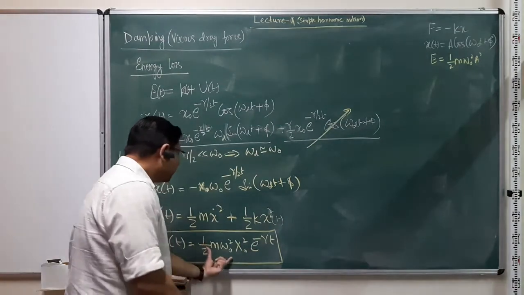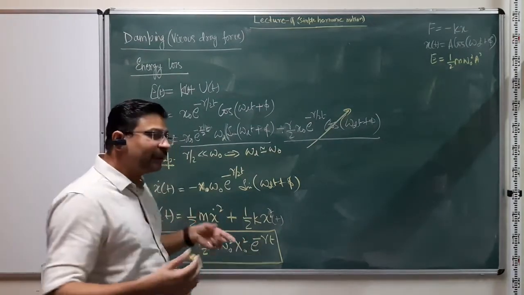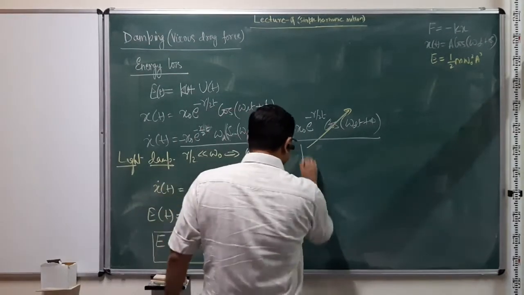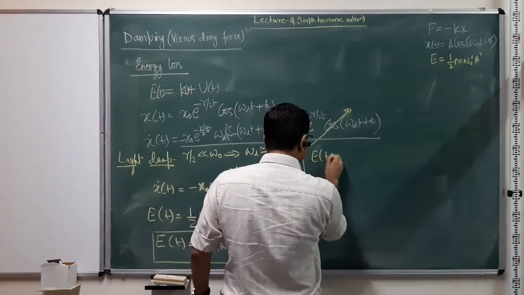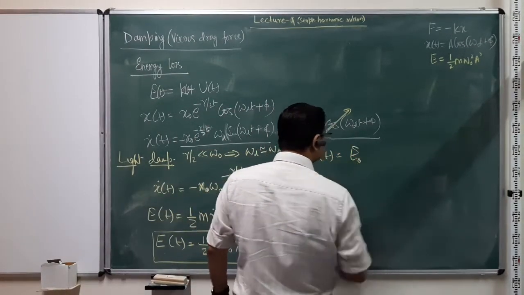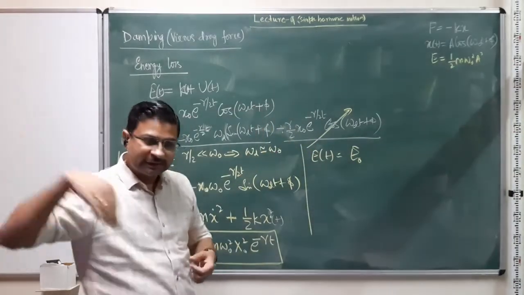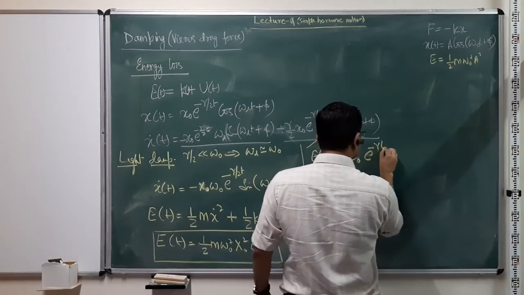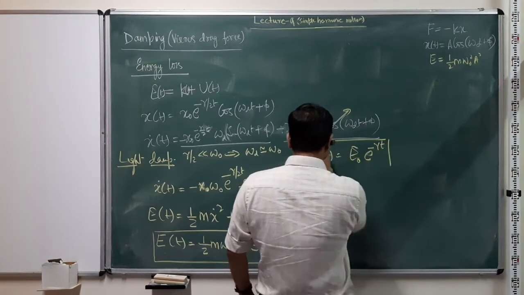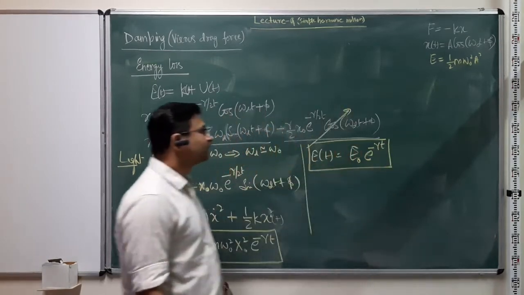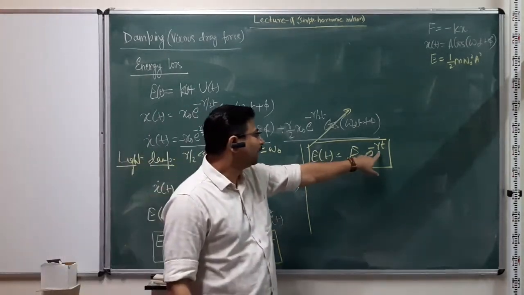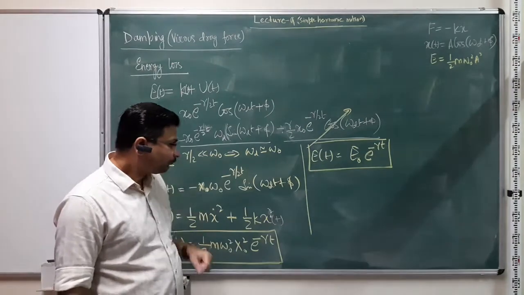With the damping, some initial energy is going to change. So we can take this as the initial energy, and write E of t equals E naught, the energy with which the system begins to oscillate, times exponential minus gamma t. So the energy of the system also goes down exponentially, with the characteristic time being one over the damping constant.